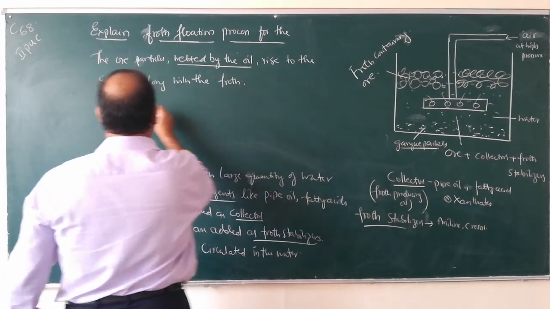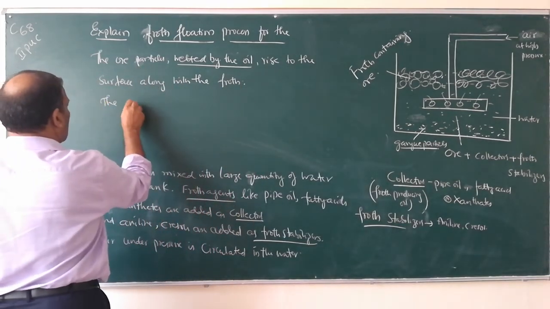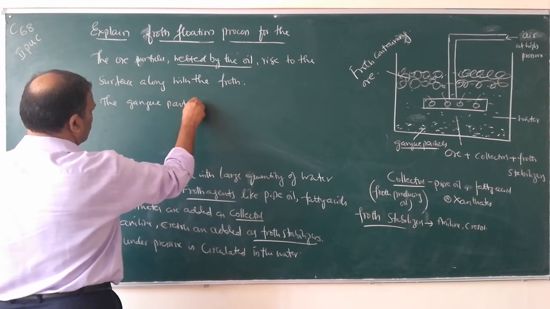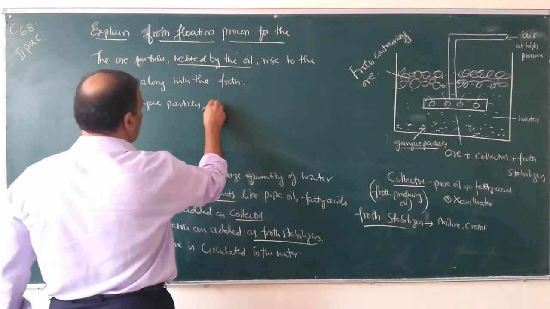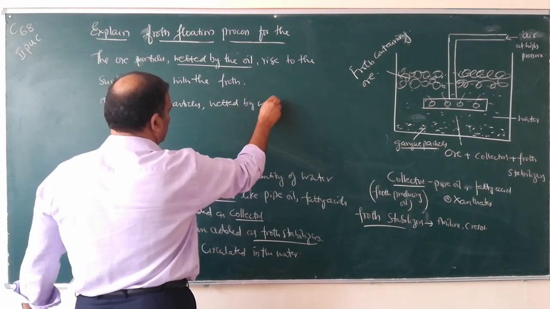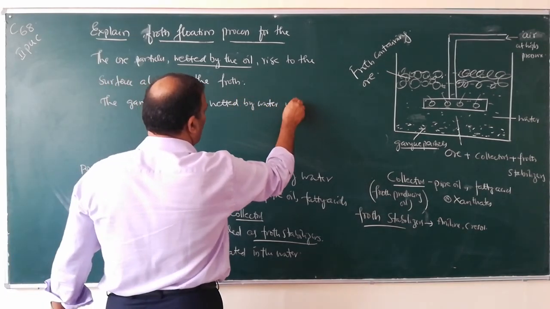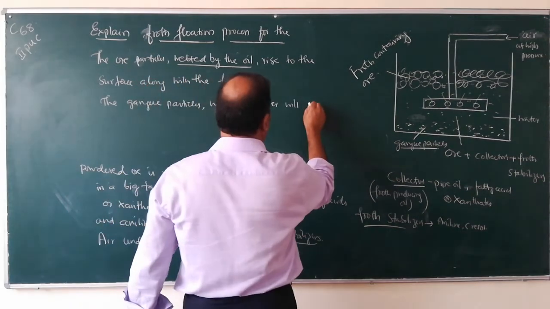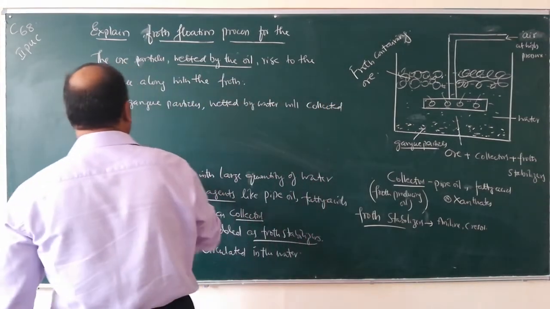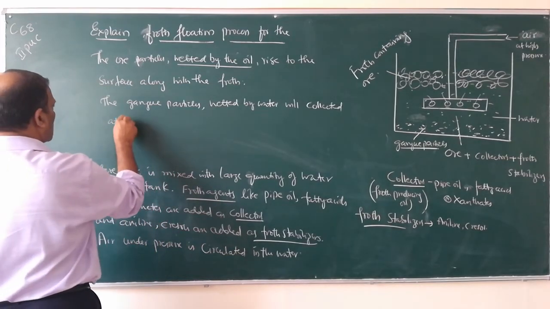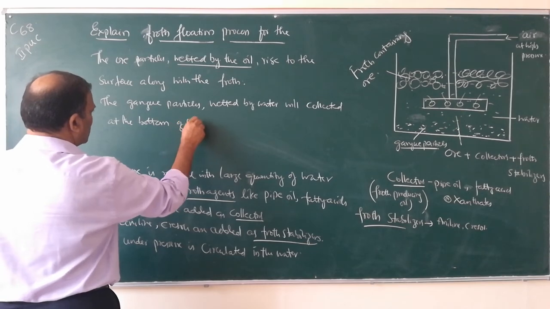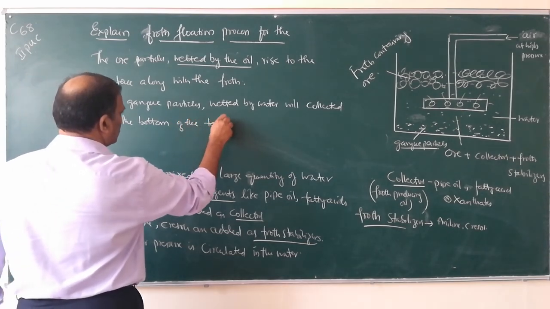Stop. The gangue particles, wetted by water, will be collected at the bottom of the tank.